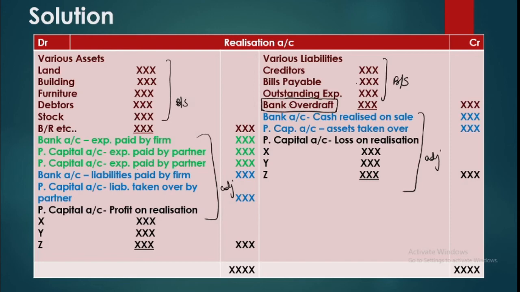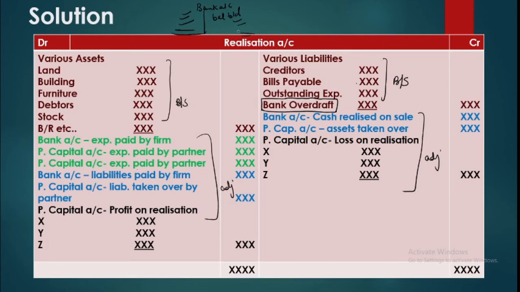Till now what we have studied is that this is the credit balance of bank. So sometimes people make the mistake of recording it on the credit side of bank. But this is not so in case of dissolution, because if you prepare it in the bank account and you put this as a credit balance, and you assume that we'll be getting money and then we'll pay the balances and it will match.